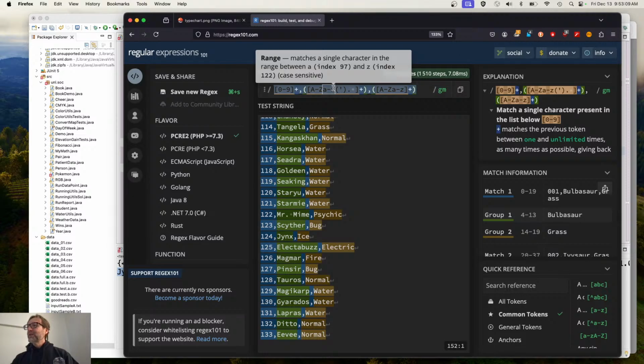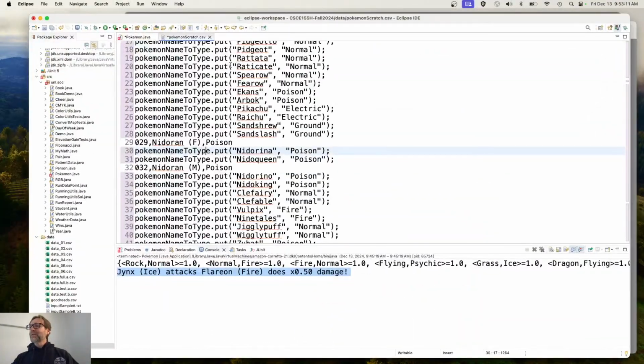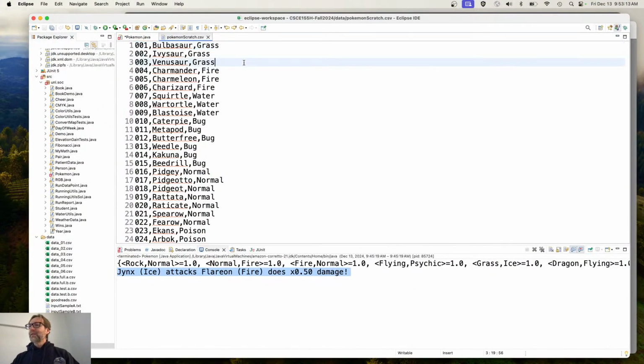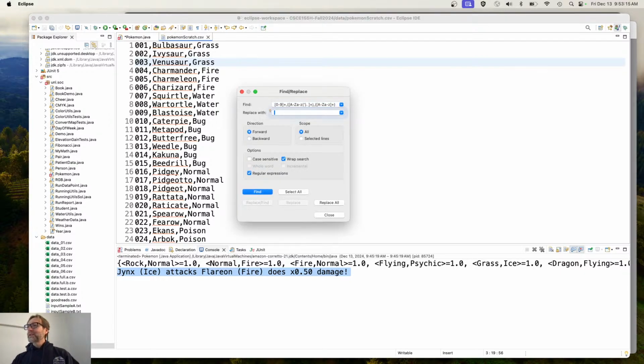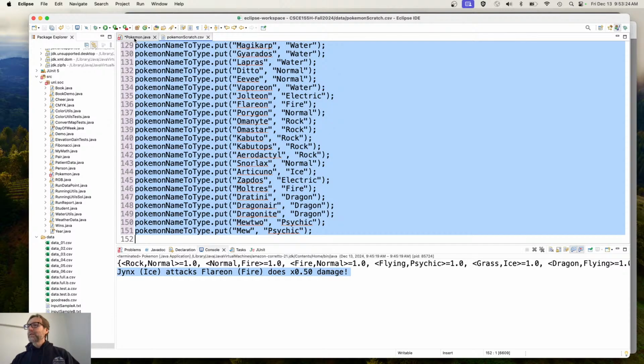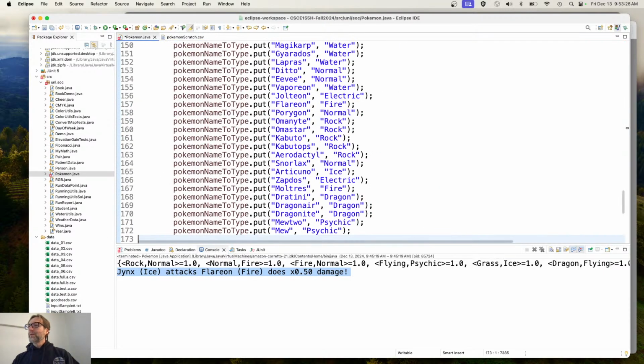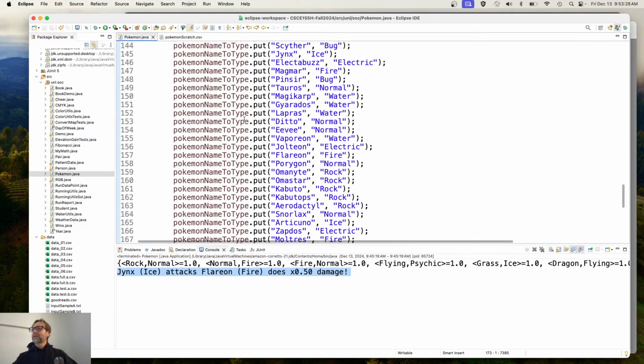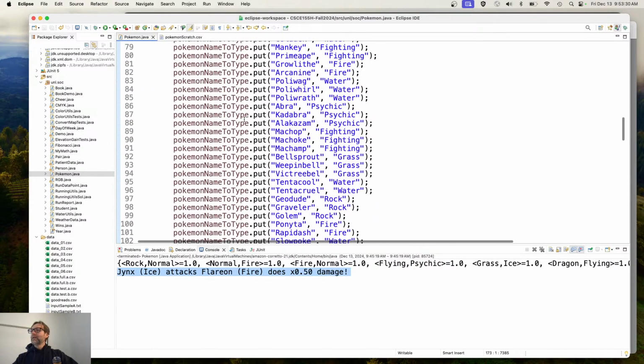All right, so hopefully that will be the last one. Who knew that Pokemon were so complicated? All right, fine. Replace that with that. Replace all. Okay. Save that just in case we need to. Hey, there, now it all looks clean.